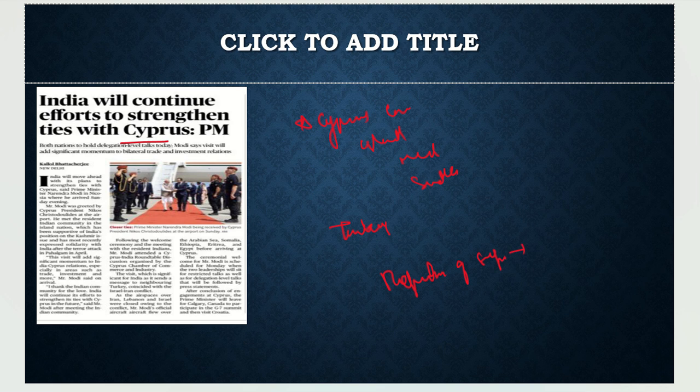It is recognized by the world, and Turkey only recognizes the north part of Cyprus.